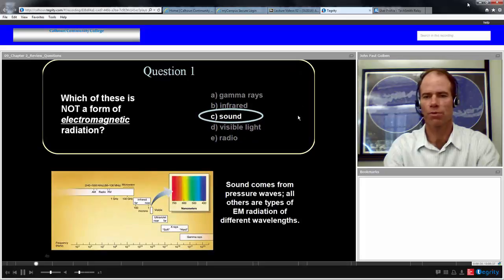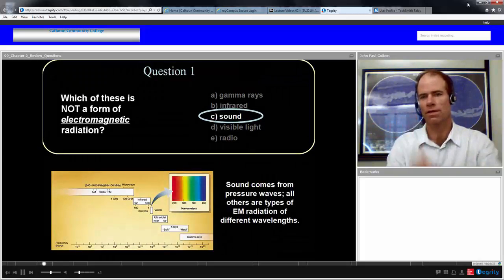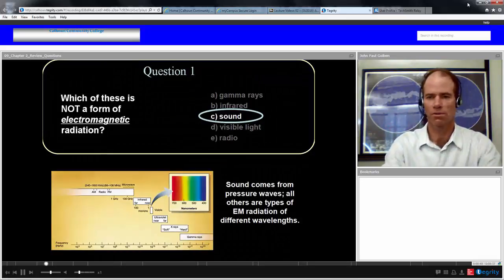Sound is a pressure wave within air or a gas, and so you can't hear sound unless you have that pressure wave, and it's much slower, much less energetic in general than electromagnetic radiation.